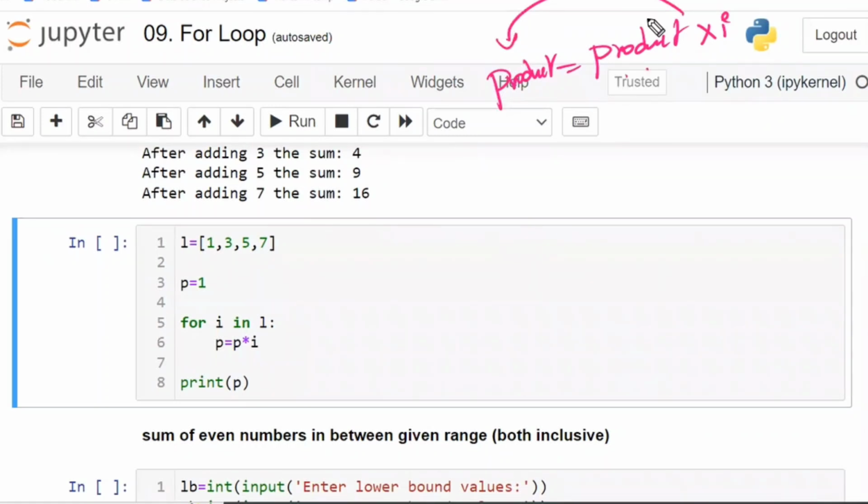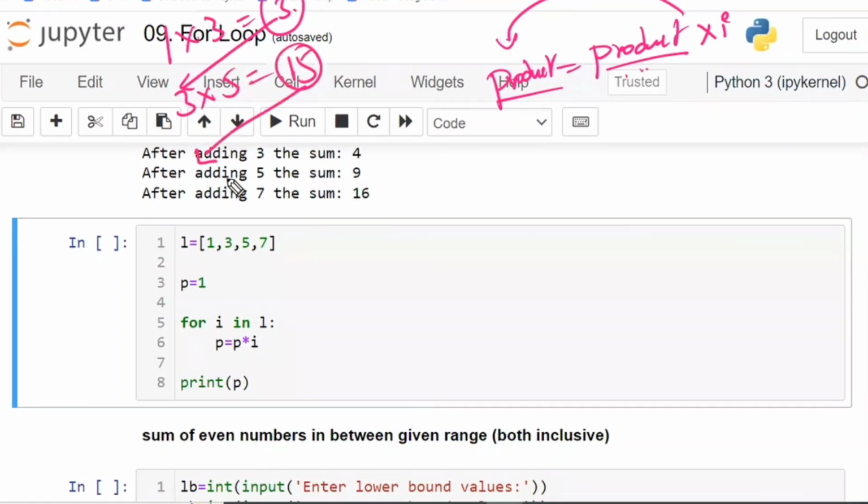Then only the product, 3, will be multiplied by the next number, because I have to store in the same variable. If I don't save in the same variable, what happens? Every time it is going to take a new variable. I can't assign to a new variable. I have to assign to the same variable so that the same variable will be taken the next time and the previous value will be considered. For example, 1 into 3 is 3. Now I want this 3 to be considered here, not a new value. And whatever output I have got, the same output I again have to consider. This line and my next line should both use the same variable.